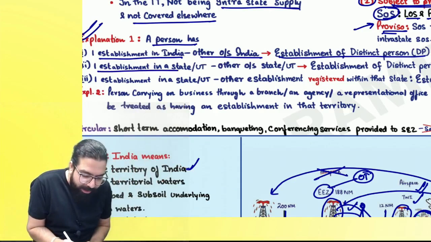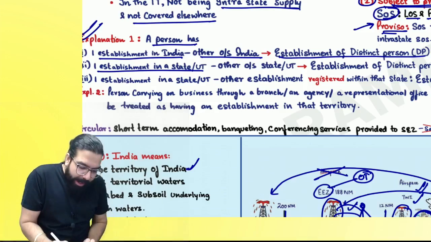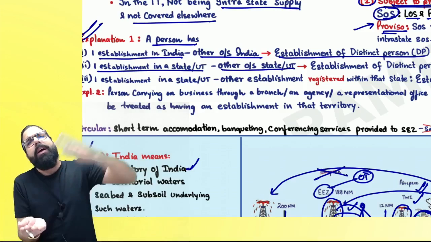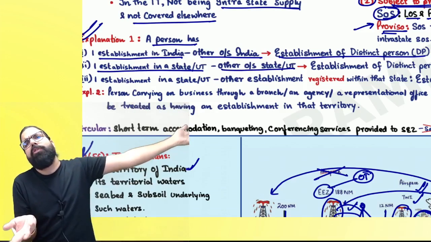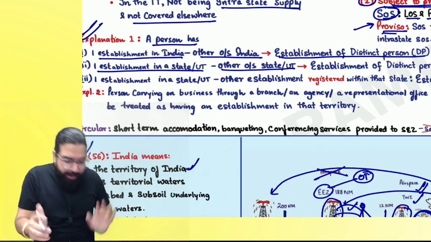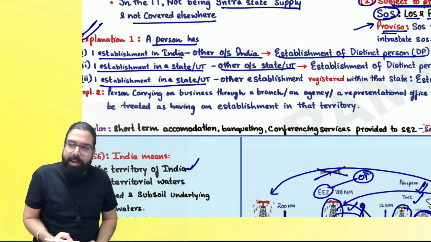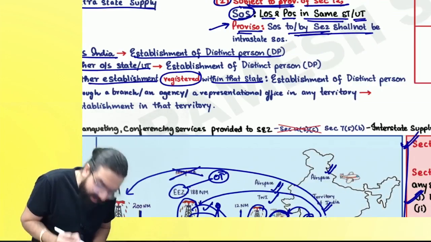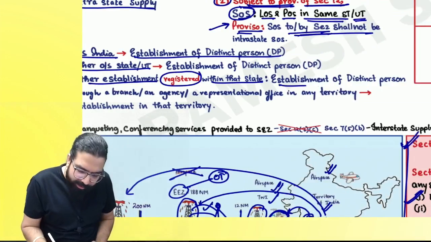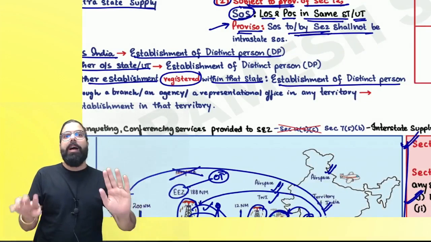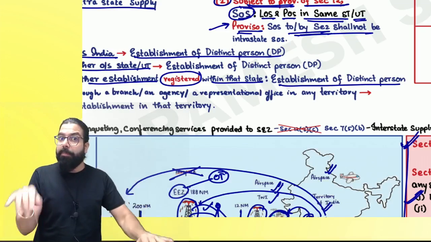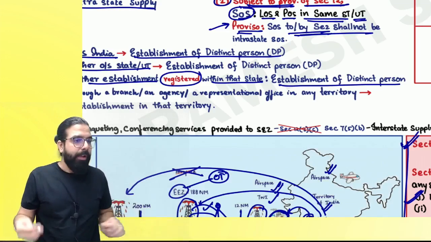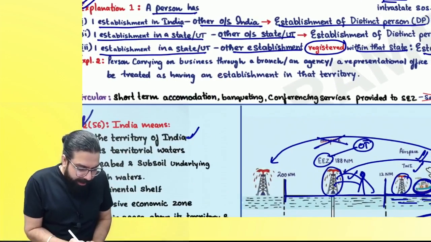The next one: I have one establishment in one state and another establishment outside the state. They are telling you, you have one establishment in one state, another establishment outside the state. That is also distinct person. Then they are telling you have one establishment in a state and another establishment also within the state, and both are registered. Then also it is establishment of distinct person. Are we clear, everyone? Both establishments should be registered in the state. Only then you can call it distinct person.